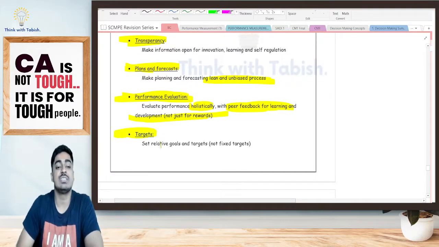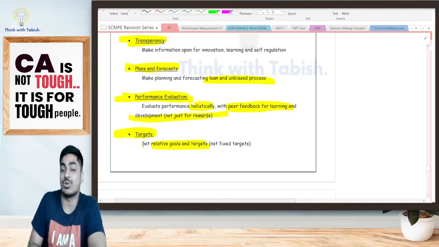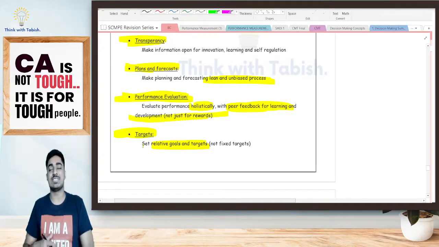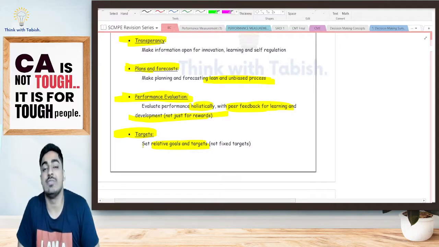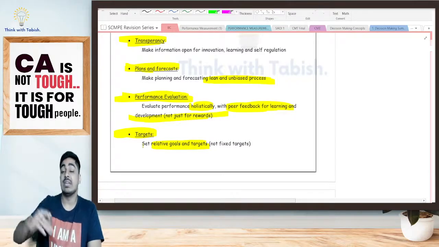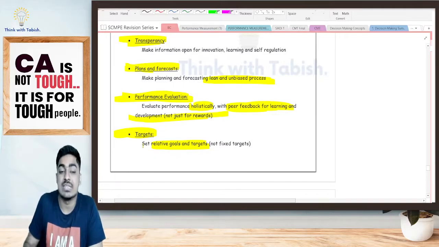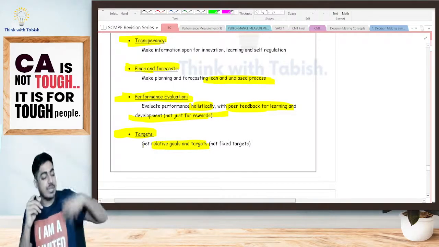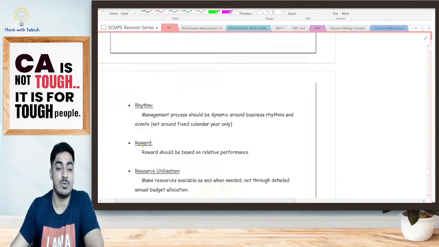Target: I should be setting relative goals and targets, not fixed targets. One is a fixed target, telling okay, next one year this much turnover I want. For example, I should achieve a sale of, say, 1 crore rupees. Or another is a relative target: okay, next year my industry has grown by 10%, that means I should grow by 12%. A relative target looks at what is happening in the market and what I should be doing relative to that. Okay, this is achievable for me.